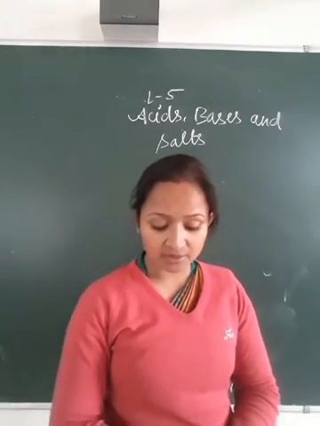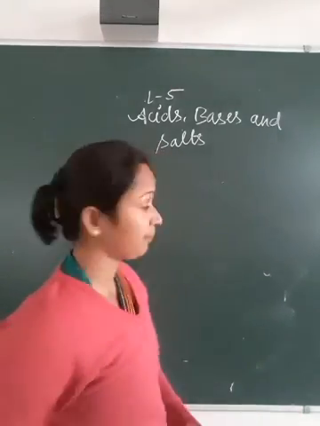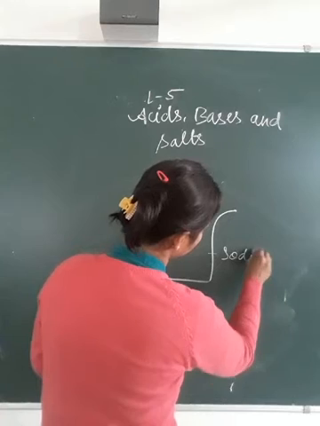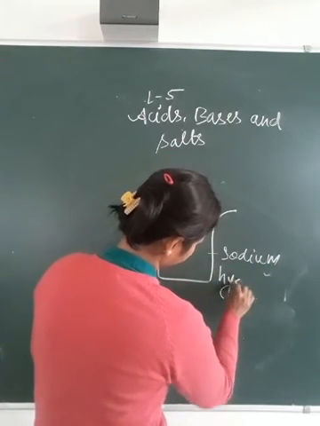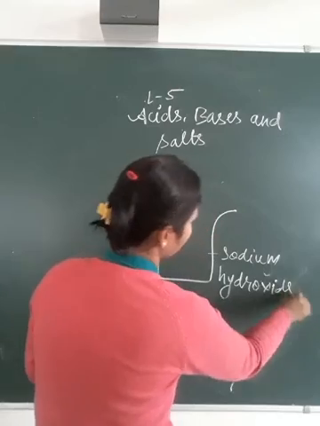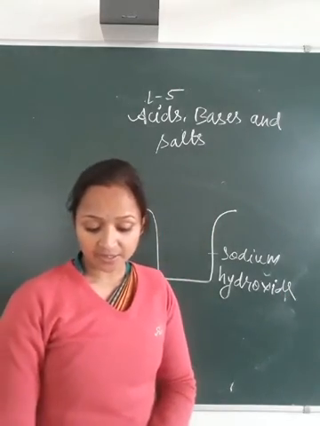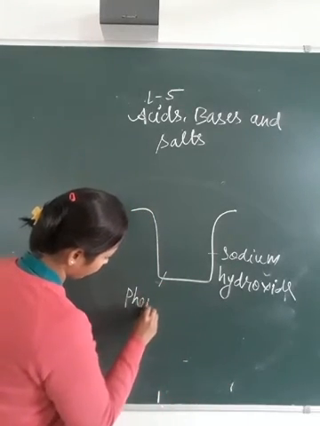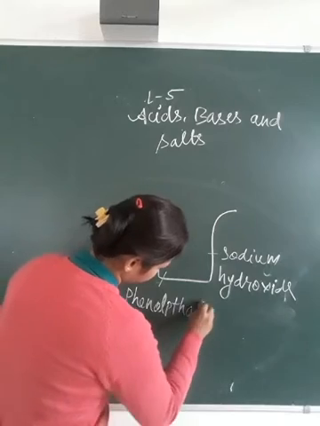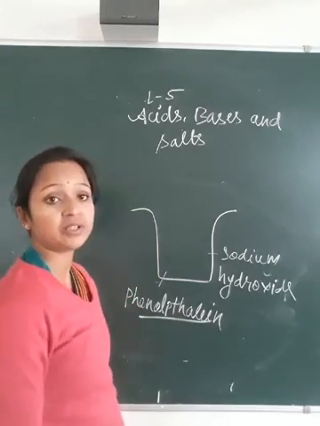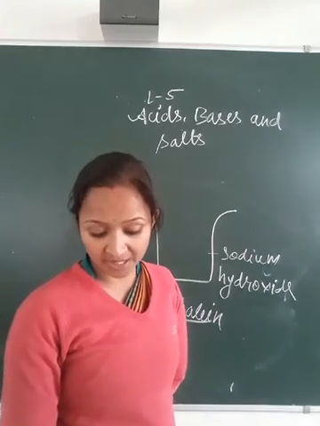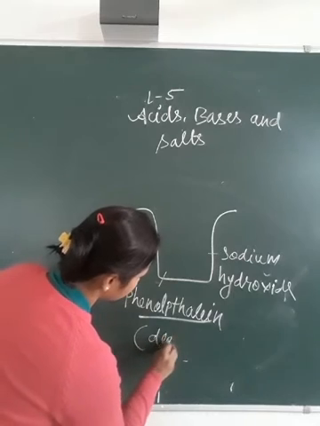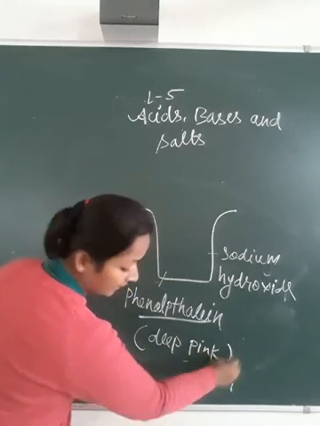First you take sodium hydroxide solution in the beaker, and in this you add phenolphthalein solution, and you will notice that it turns deep pink.